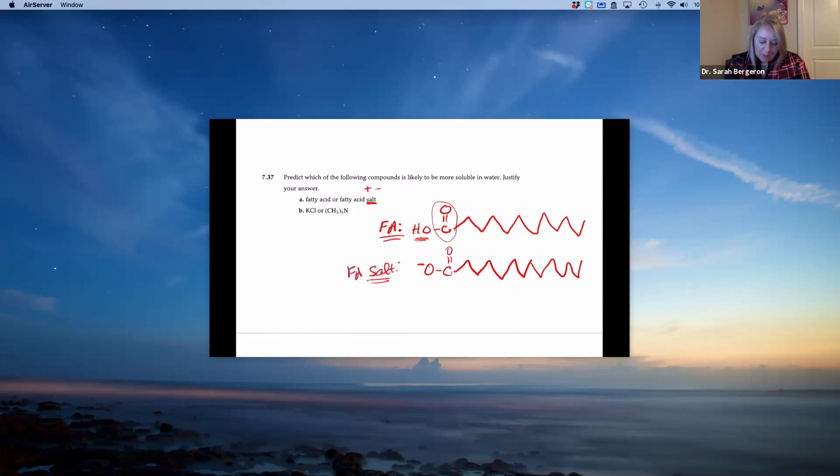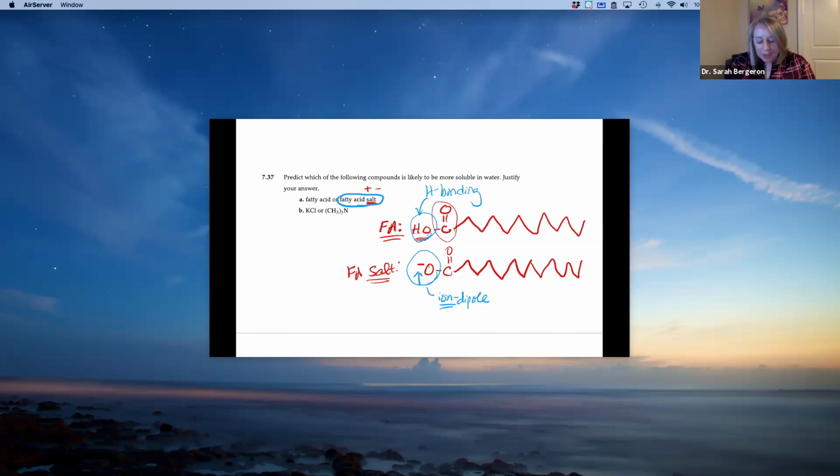So this is a fatty acid salt. Which one is going to interact more with water? Well, right here we have this negative charge. This is going to interact with water more than this, because these are ion-dipole interactions, whereas this would be hydrogen bonding. And we know ion-dipole interactions are stronger. So your fatty acid salt would end up interacting more and be more soluble.